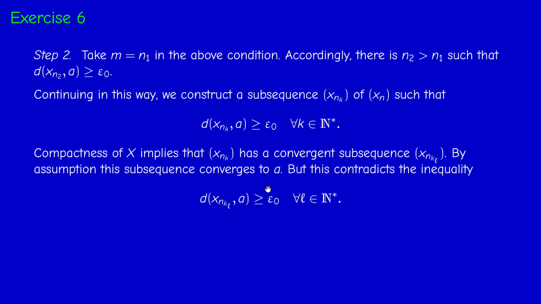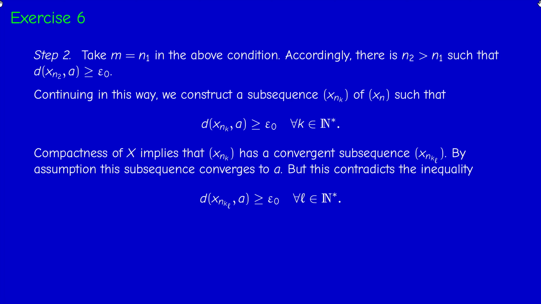Because we should have that the distance between X nkl and A must be less than any positive number. So in particular, it should be less than epsilon 0 over 2 if l is large enough. But this is a contradiction. Therefore, what was wrong? My assumption was wrong. So the whole sequence converges to A.